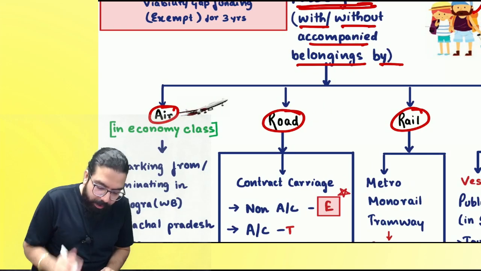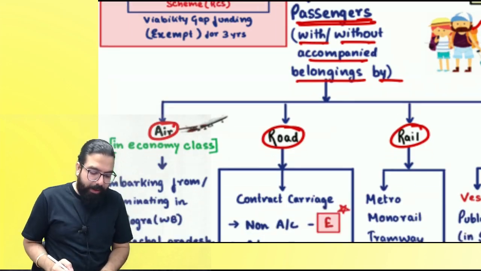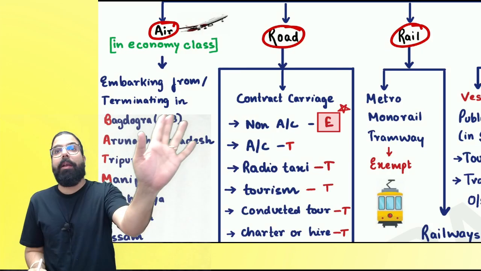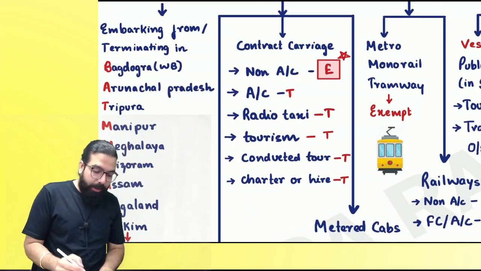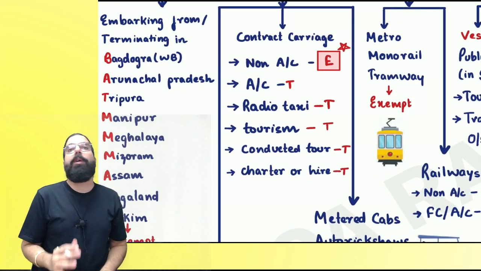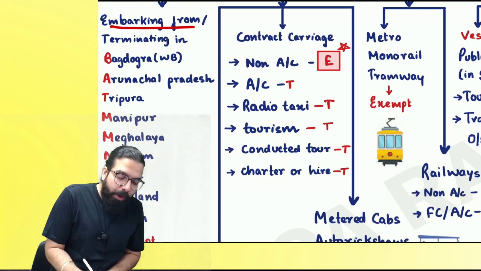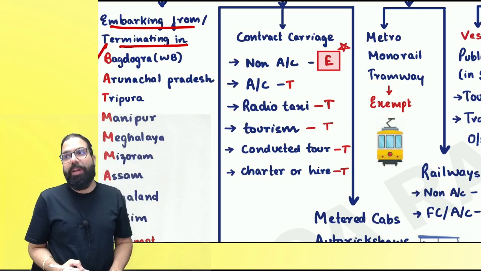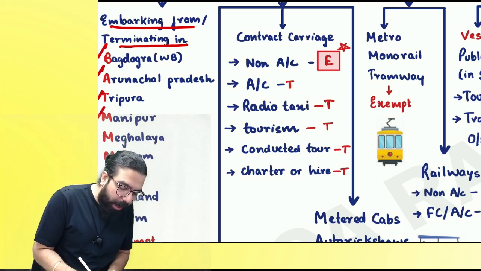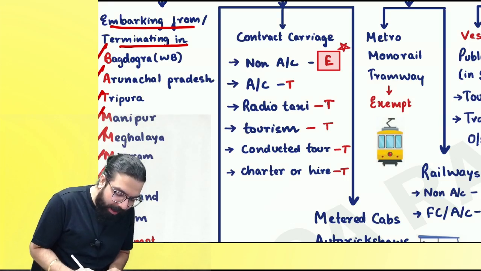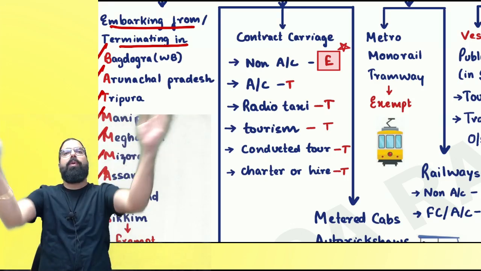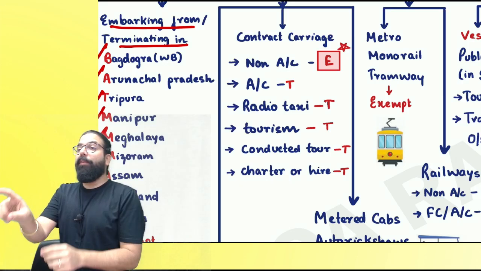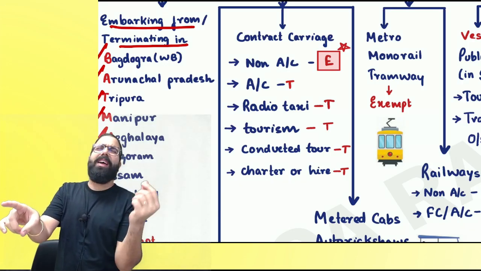Everyone, now listen. Whenever it is transportation of passengers by air, air transportation of passengers is always taxable. But then they told about the northeastern states. The government told that if you are coming from or going to BATMANS, what is BATMANS, everyone? B for Bagdogra in West Bengal, A for Arunachal, T for Tripura, M for Manipur, Meghalaya, Mizoram, A for Assam, N for Nagaland, and S for Sikkim. Remember always, BATMANS fly free. Okay everyone, there is no GST. B for Bagdogra, louder please.